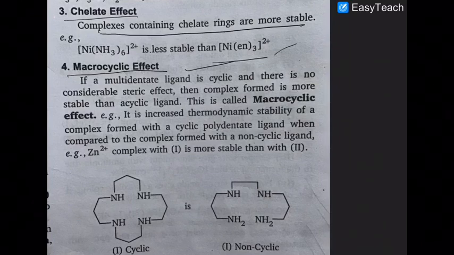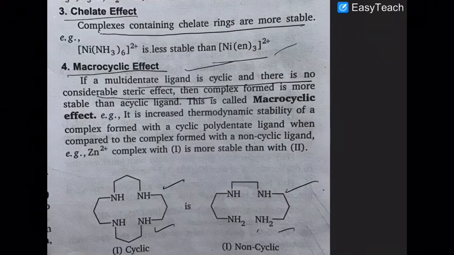Then the last, we have the macrocyclic effect. If a multidentate ligand is cyclic, then there is no considerable steric effect. Like you have porphyrin in case of hemoglobin, that will give you high stability because it is already a cyclic closed ring. Now consider these. Here in this ligand also 4 nitrogen atoms are electron donating, but they are forming a cyclic ring. Here in the second complex you have 4 different nitrogen atoms, but in that case it is non-cyclic.